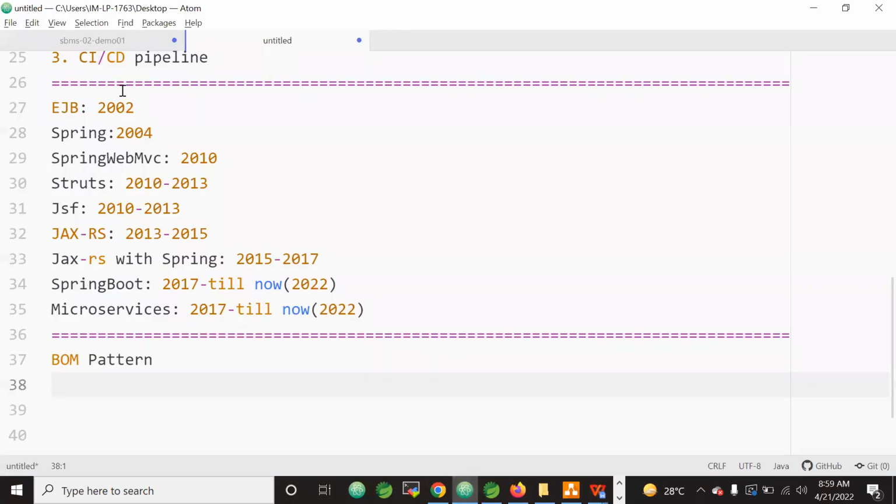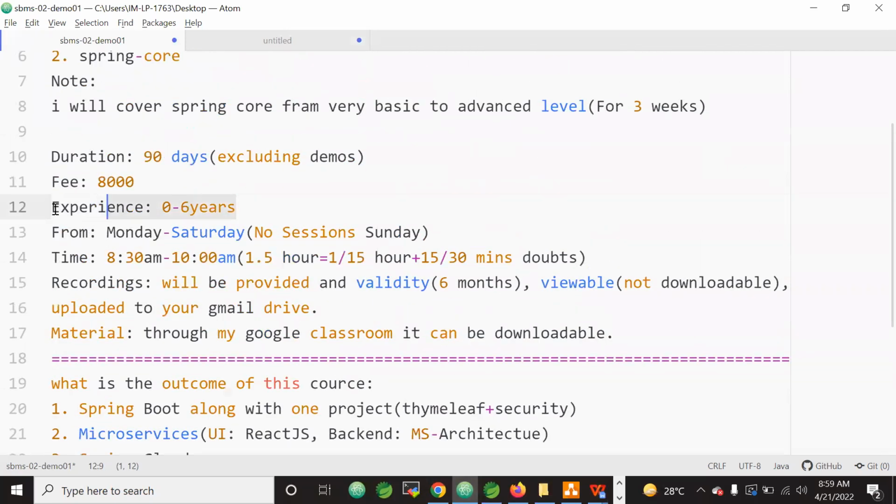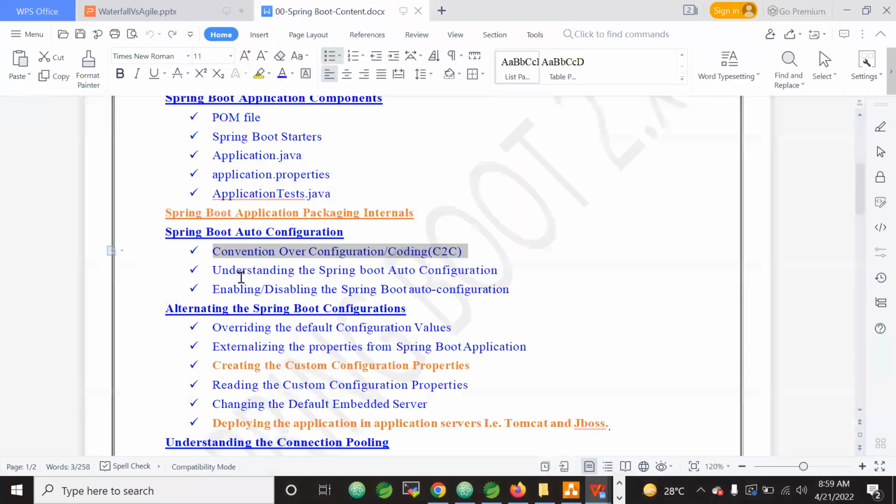Why is this required? Because I said you can showcase an experience of up to 6 years, right? I said 6 years, meaning I have to tell you in depth, right? That is the reason we will cover everything from the very beginning to in depth. Once you understand convention over configuration, we will understand the Spring Boot auto configuration.